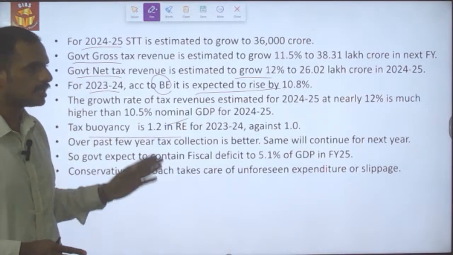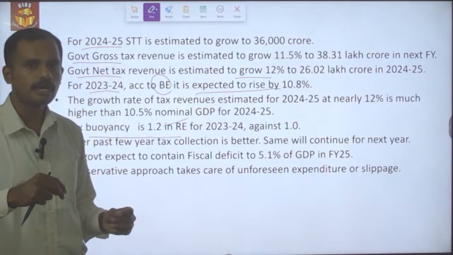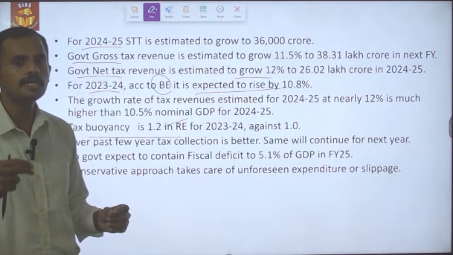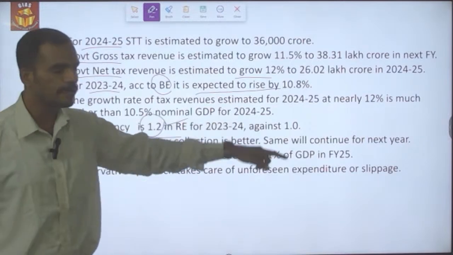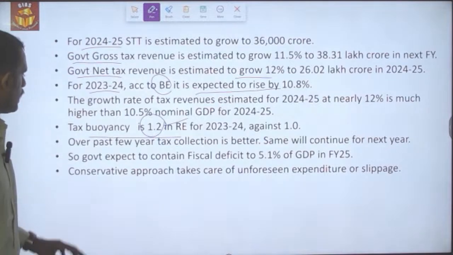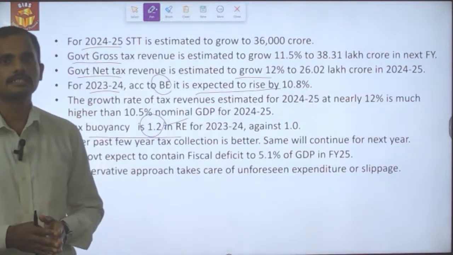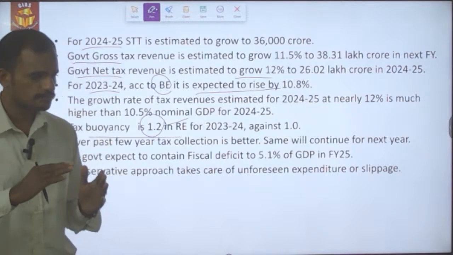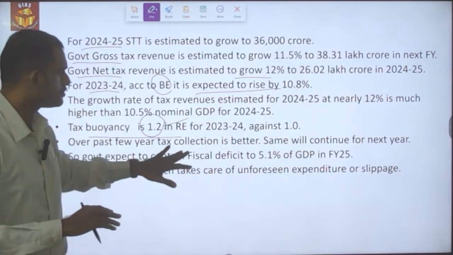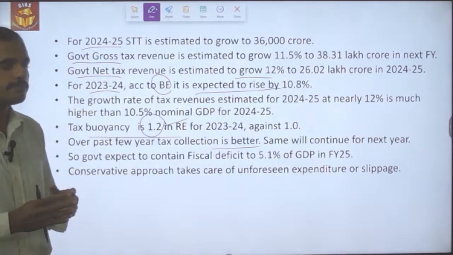For this financial year, the tax buoyancy, which is nothing but the efficiency in revenue mobilization against the GDP growth, is 1.2 against the estimated 1.0. And over the past few years, direct tax collection has increased progressively and also in a healthy manner.